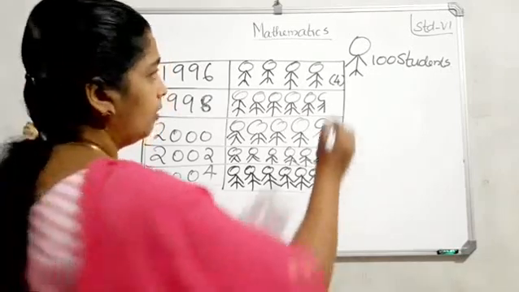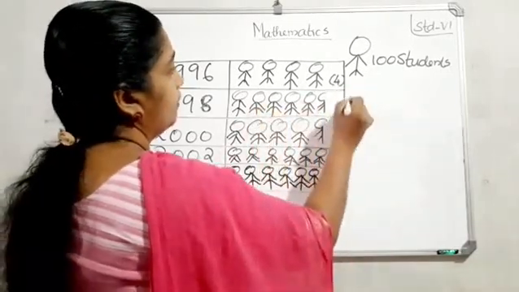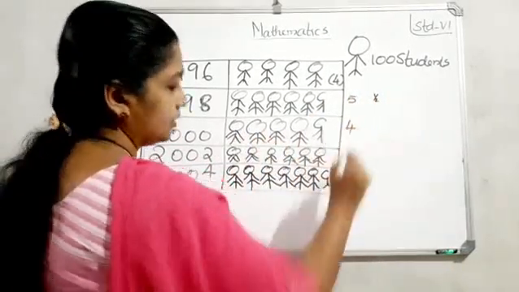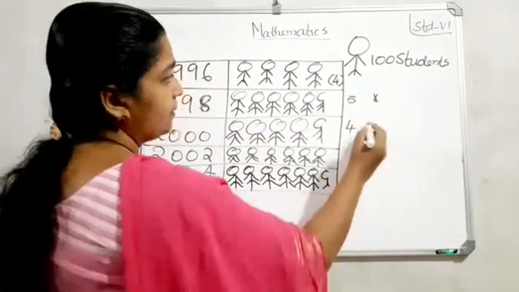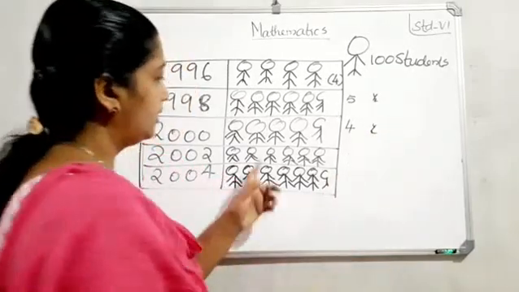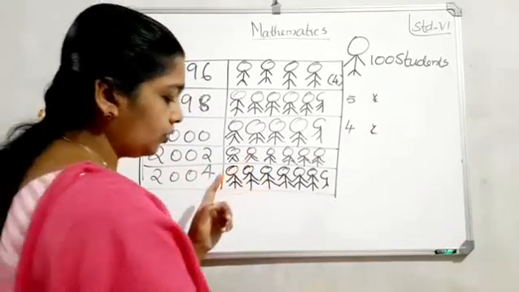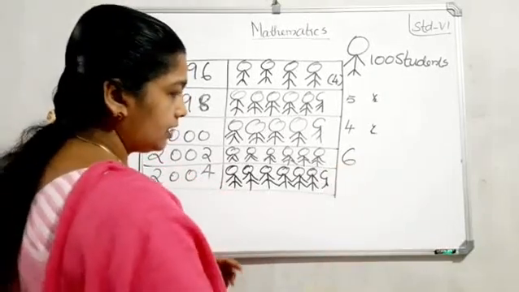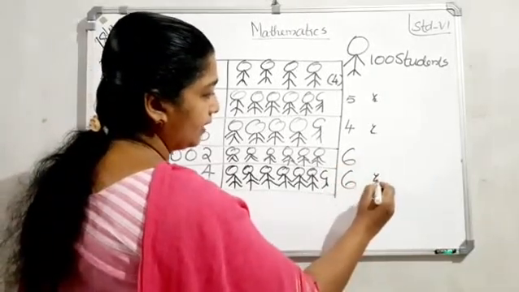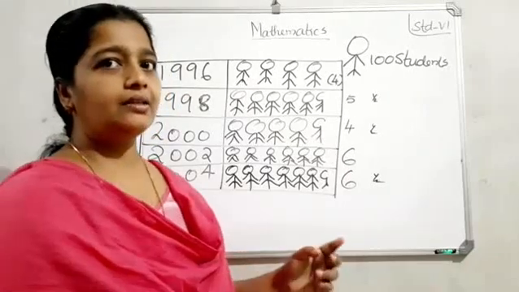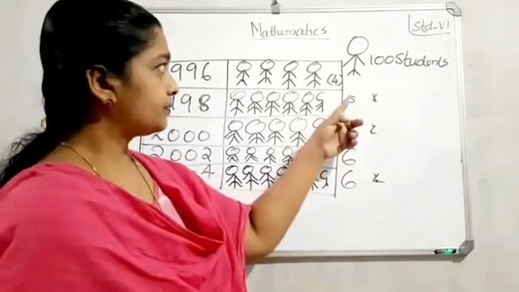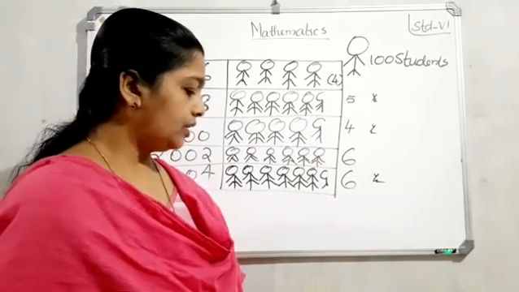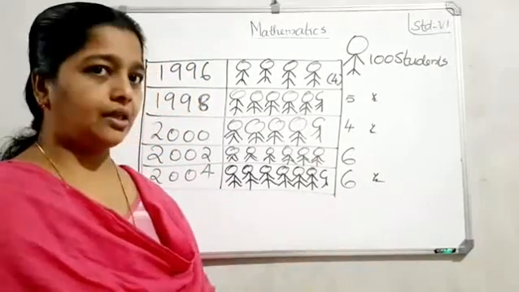So once more. First one, 4 full. Second one, 5 and then half. Next, 4 full, that is 472, then there is also half. Next, 2002, 6 full. And last, 6 full and then near half. Understand? Yes. So this is 4, then 5, 4, 6, then again 6 and half.